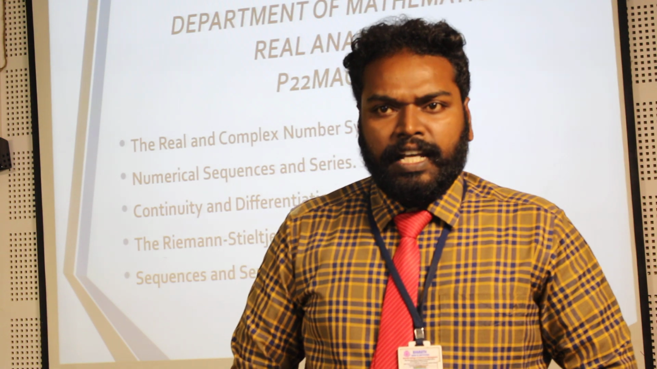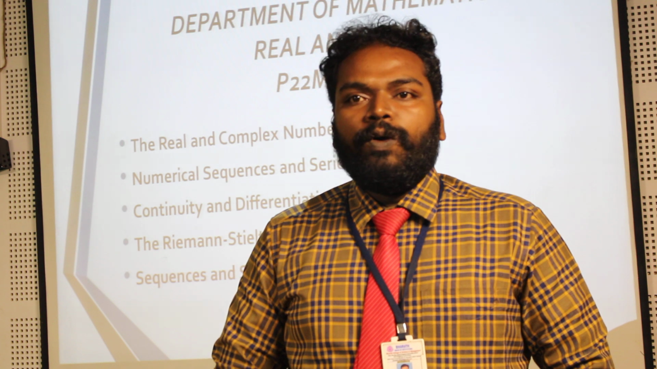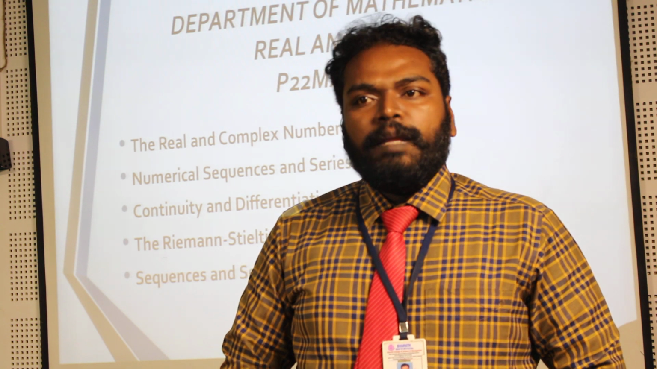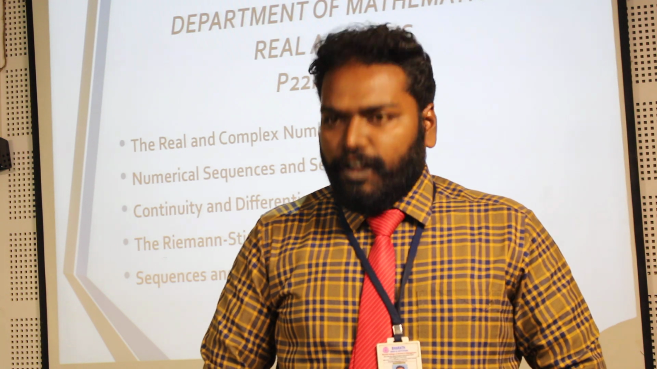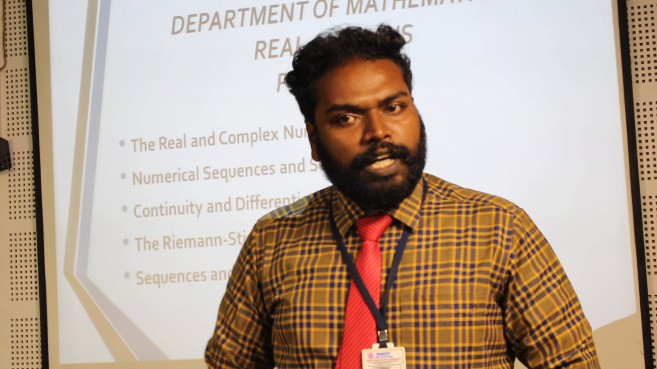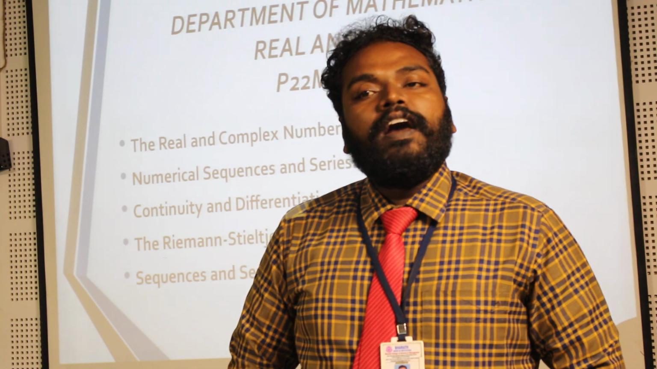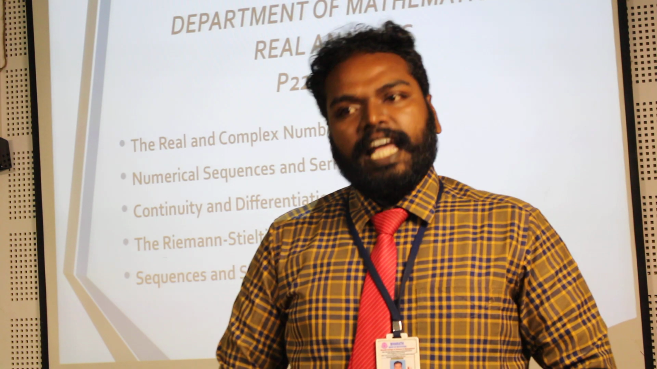Next is neighborhood. Let X be a metric space. All points and sets mentioned below are understood to be elements and subsets of X. A neighborhood of P is a set NR of P consisting of all Q such that D of P, Q less than R for some R greater than 0. The number R is called the radius of NR of P.